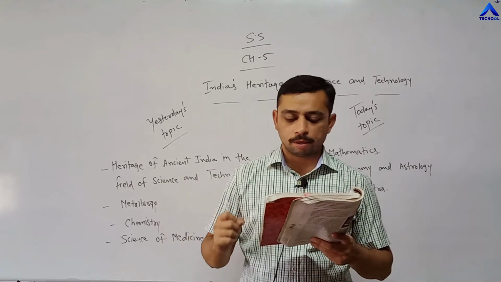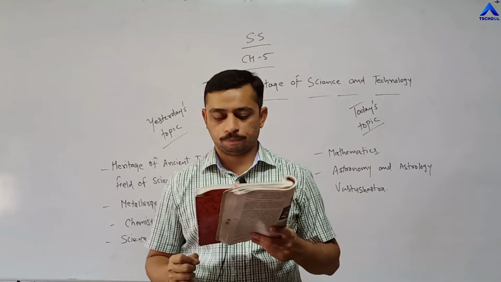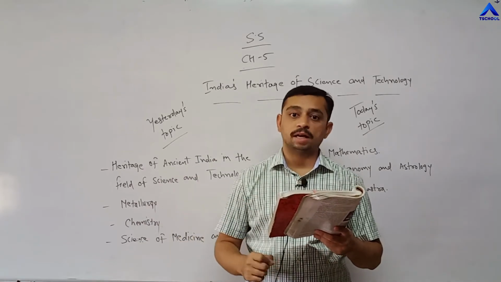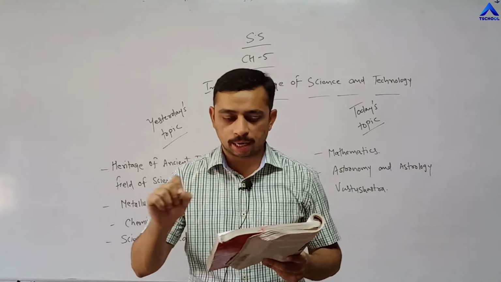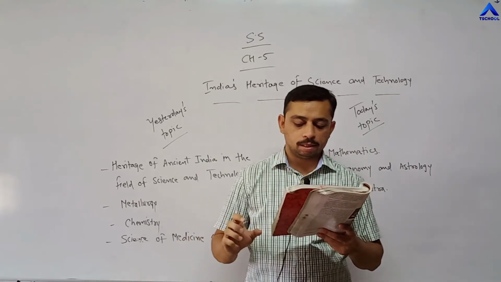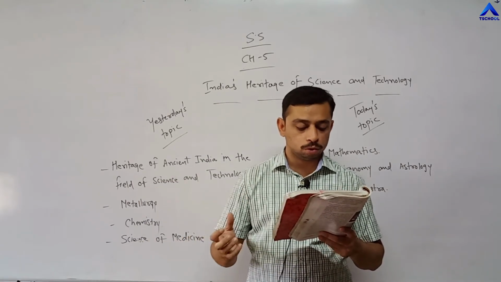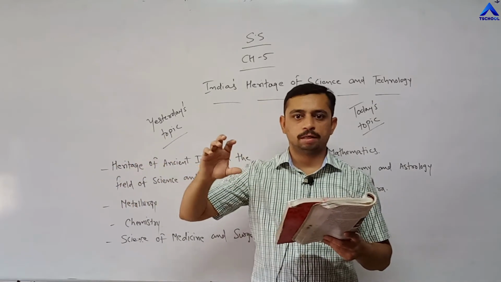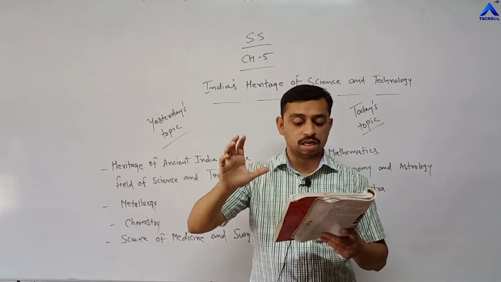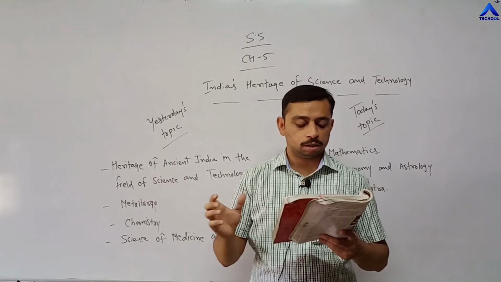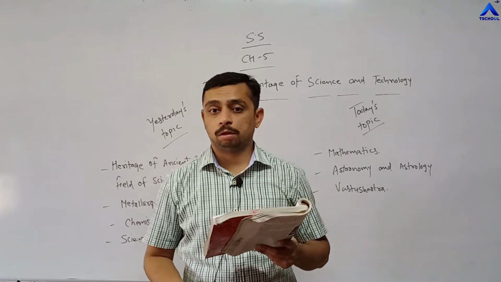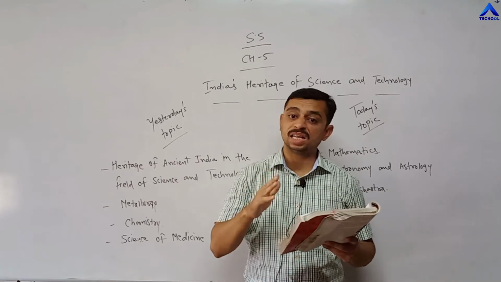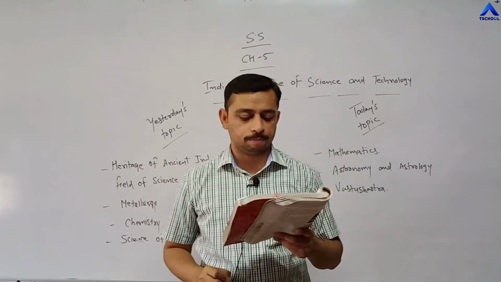Apastamba decided the measurement of sacrificial pits used for Vedic yagnas in the Shulva Sutras, that is in 1800 BC. Underline that statement. Right? Many Yajur Vedas were being used, and many sutras, that means many kinds of verses, were being used in 1800 BC. Even that became very popular. That is also a part of mathematics. Right? In 1800 BC. Underline that statement.